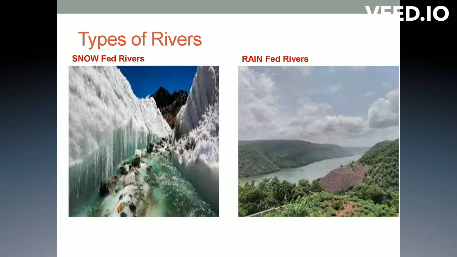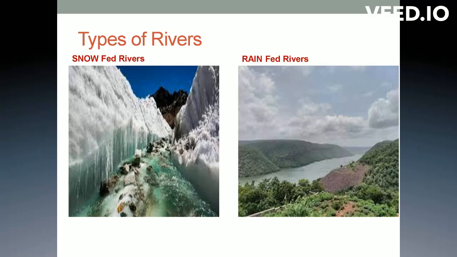And the next one is rain fed rivers. In the name of this river itself, you can understand that when the rain falls, these rivers are formed. Rain fed rivers are the rivers that get their water from the rains.